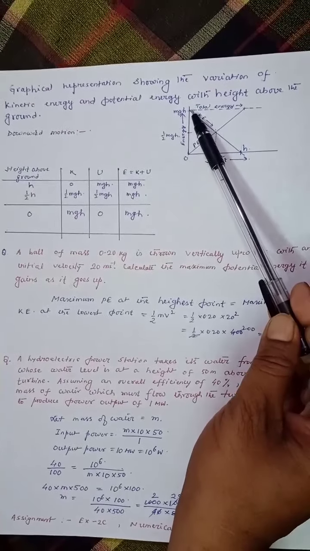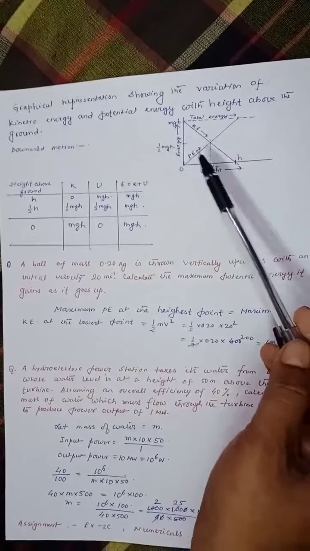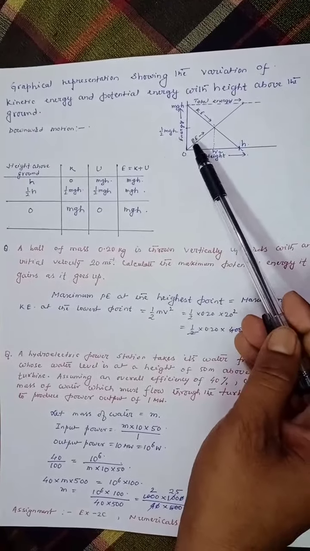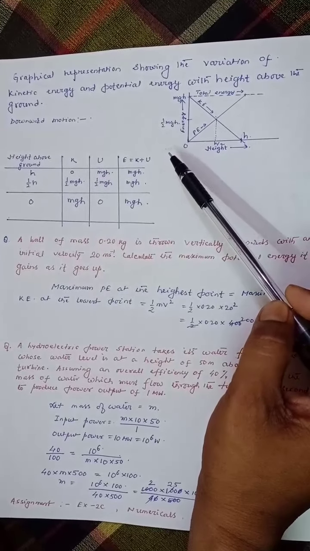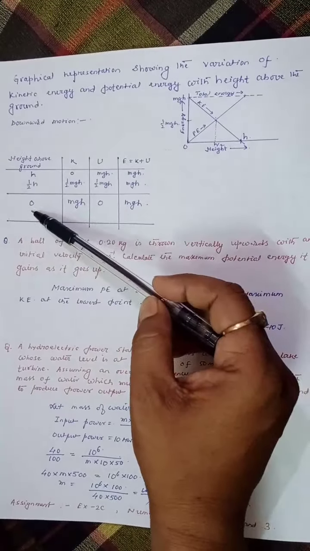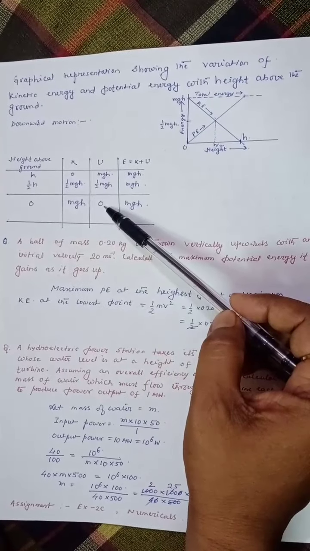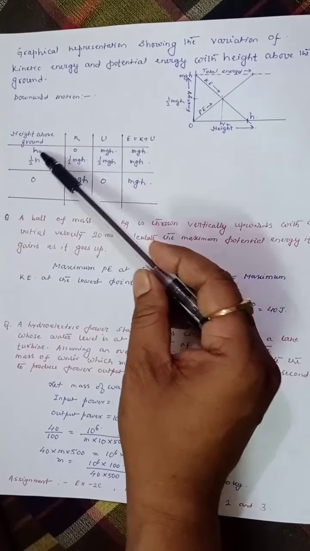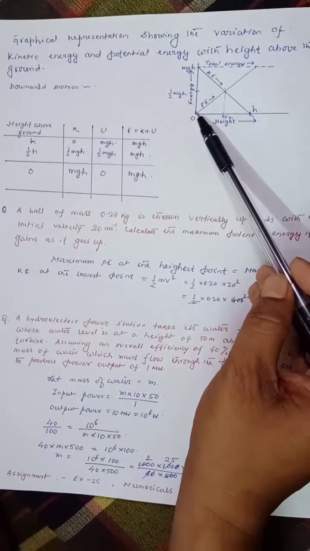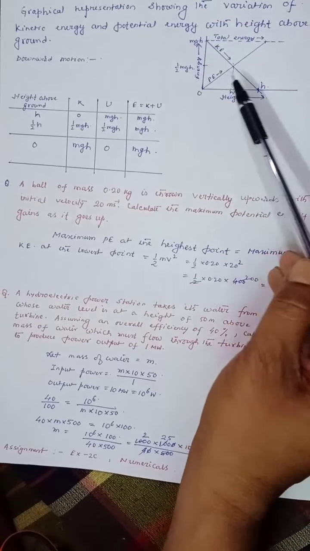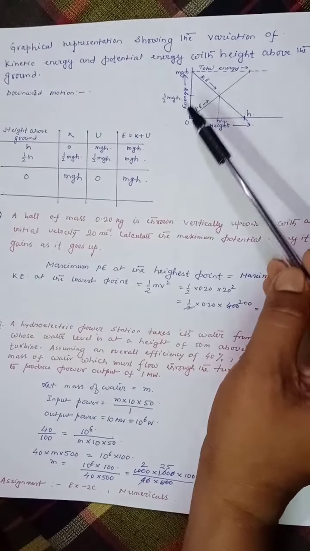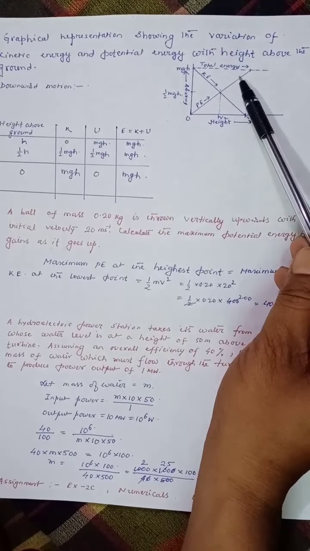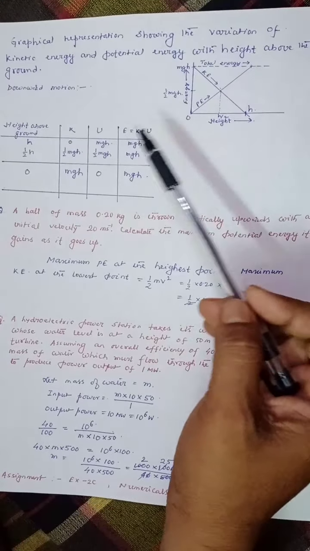If you plot a graph of potential energy versus height, then you can see at 0 potential energy is 0 and at height h potential energy is mgh. So this is the 0, 0 point and this is the h comma mgh point. So the potential energy line is inclined upward.